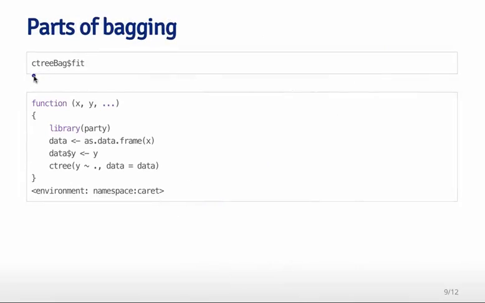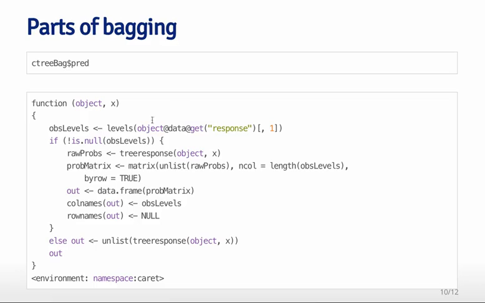So in this particular case, I'm using this ctreeBag function, which you can look at if you've loaded the caret package in R. So for the fit part, it takes the data frame that we've passed and the outcome that we've passed, and it basically uses the ctree function to train a conditional regression tree on the data set. This is the last command that's called, the ctree command, so it returns this model fit from the ctree function. The prediction takes in the object, so this is going to be an object from the ctree model fit, and a new data set x, and it's going to get a new prediction.